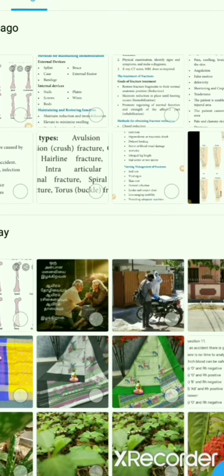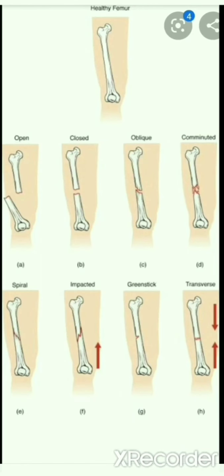Then the impacted fracture, in which the broken ends of the bone are jammed into each other. Then the greenstick fracture, in which you can see one side of the bone is broken, there is a crack on one side of the bone. We call that a greenstick fracture, where it is not completely broken but you can see the break on one side.